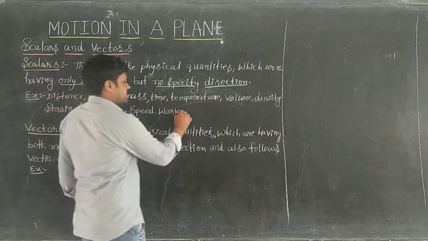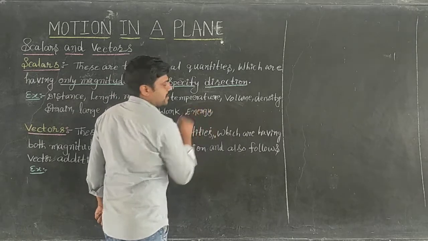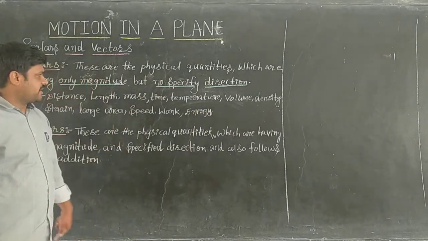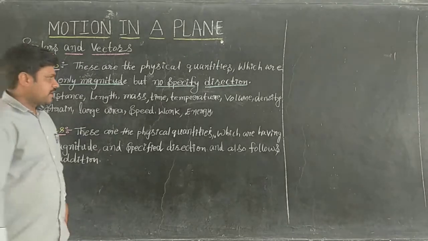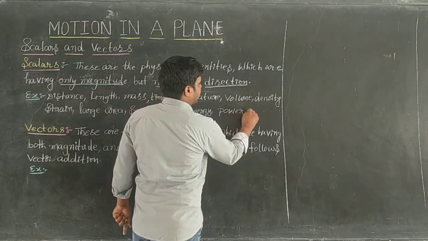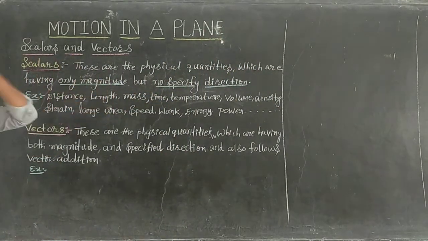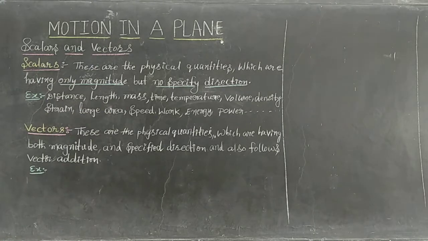Scalar. Energy is an example for scalar. Work, speed, energy, examples. Right, next one. Power is also an example for which one? Scalar. See how many physical quantities are in scalars.